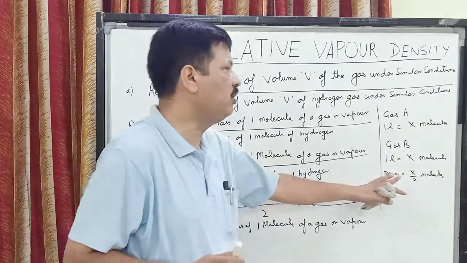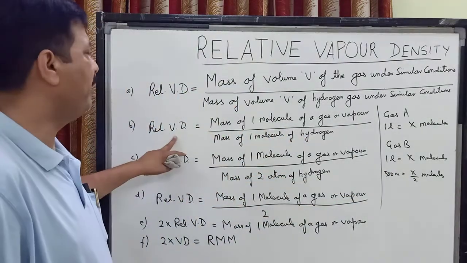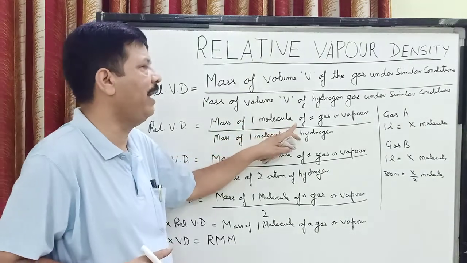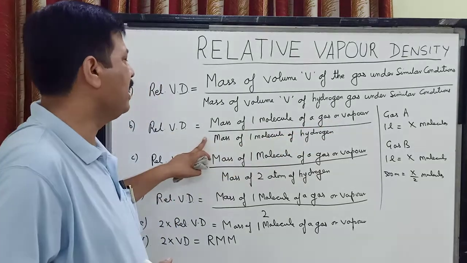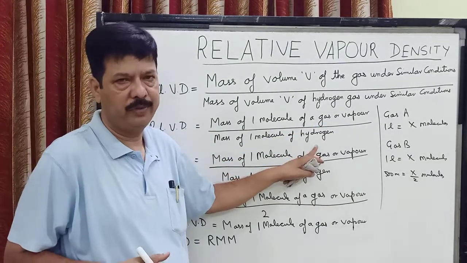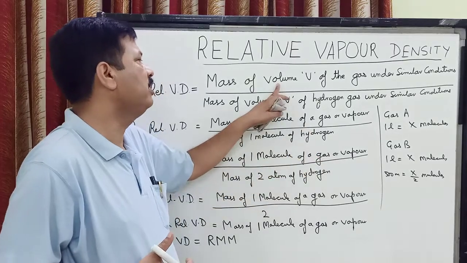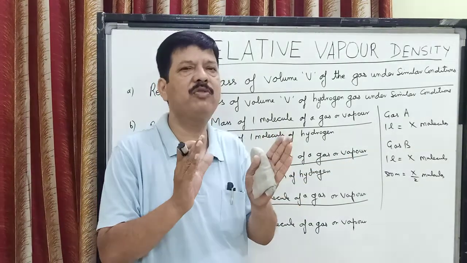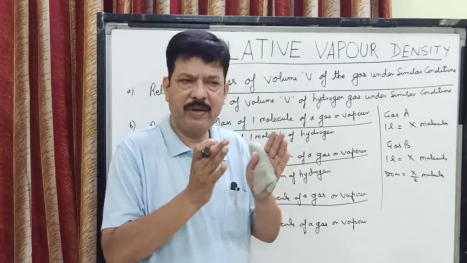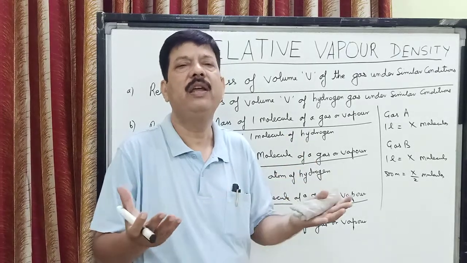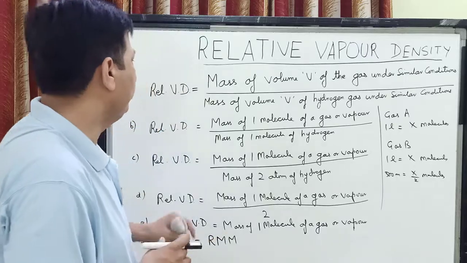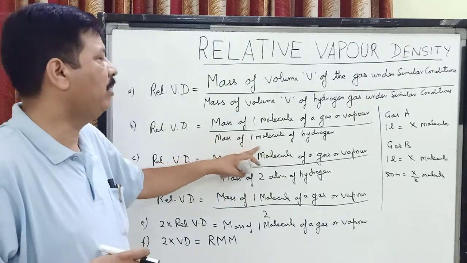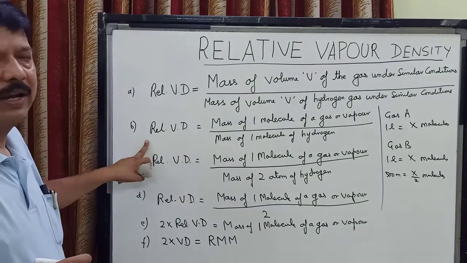By substituting this law over here, we say that relative vapor density can also be written as the mass of one molecule of a gas or vapor divided by the mass of one molecule of hydrogen. So what we have done is replaced volumes with molecules, because Avogadro's law says that if equal volumes of gases are taken under similar conditions of temperature and pressure, they contain the same number of molecules.